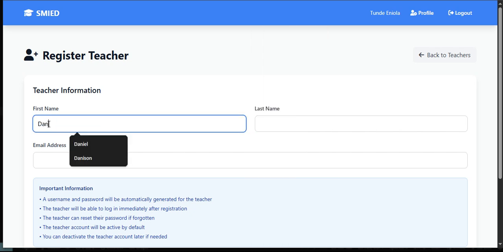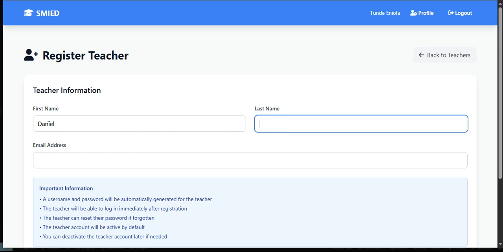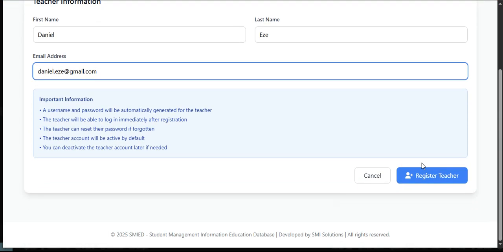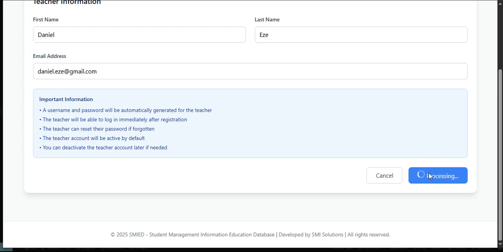So let's put the name again. I don't have any other new email I can use, but let's just put something like daniel.az at gmail.com. All right. So I'm going to click on register teacher. So now I have registered the teacher. It's still loading. Of course, your network will determine how fast that will be.